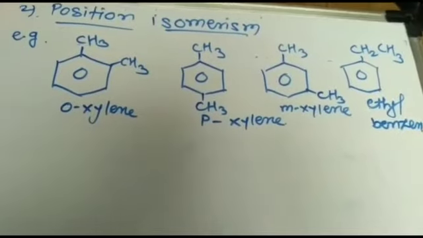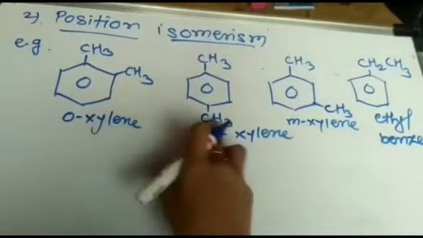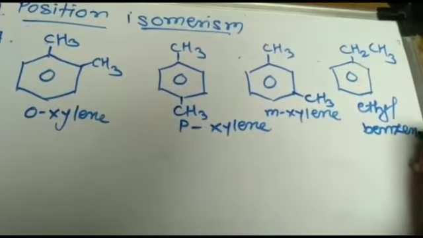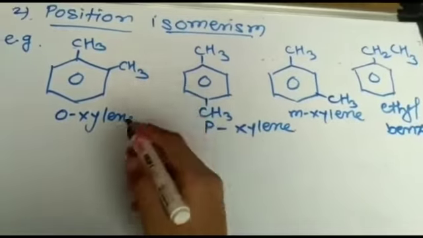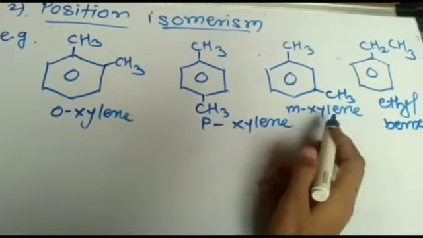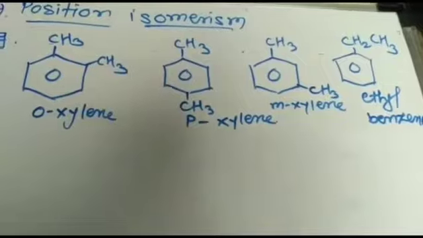One more example for aromatic compounds: orthoxylene, paraxylene, metaxylene, and ethylbenzene. These are position isomers of each other. The position of the substituted CH3 group changes, and therefore they are known as position isomers of each other.